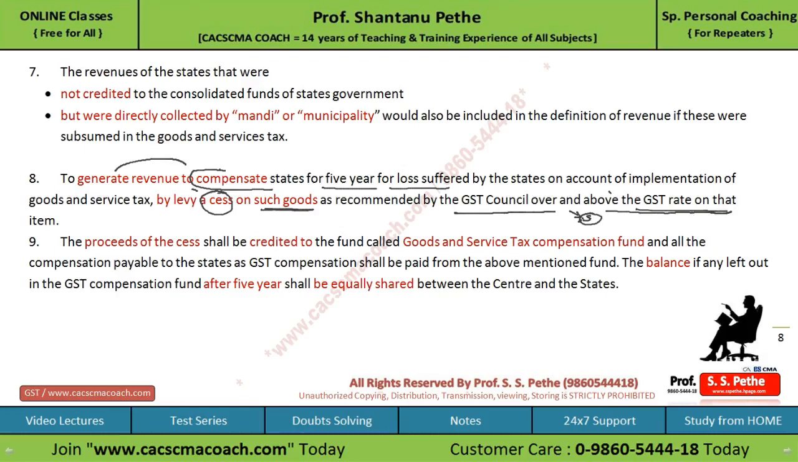The proceeds of the cess shall be credited to the fund that will be known as the Goods and Service Tax Compensation Fund, and all the compensation payable to states as GST compensation shall be paid from the above mentioned fund. And if there is any balance left in that fund after the payment of compensation after 5 years, it shall be equally shared between the center and the states.